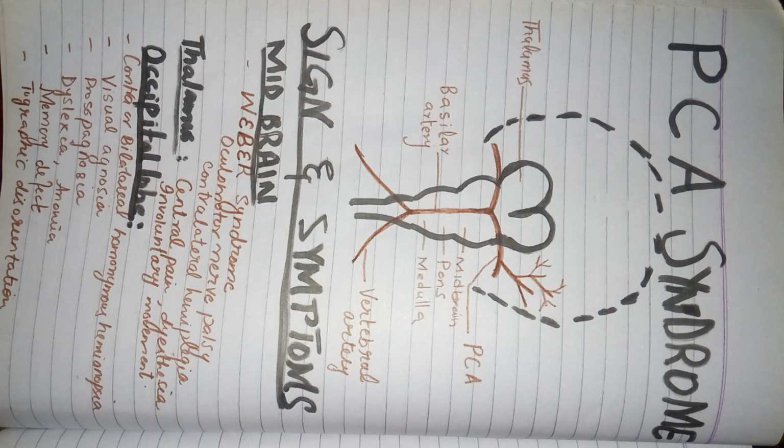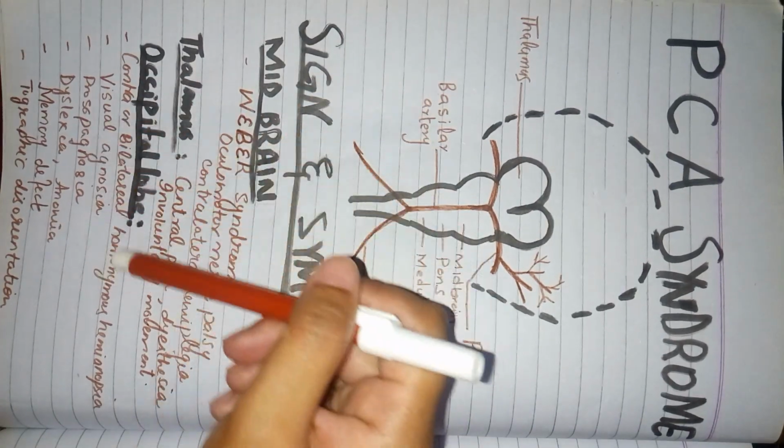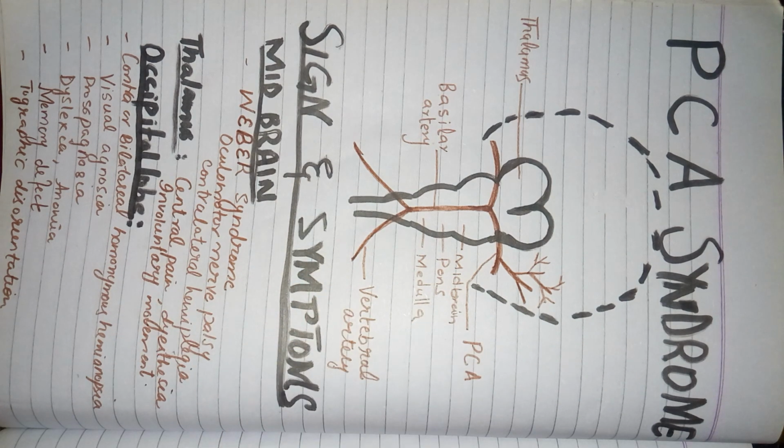Now the bigger part being supplied by the posterior cerebral artery is the occipital lobe. Now occipital lobe, as you all know, is related to the vision, so most of the visual disturbances will appear here, and you can understand this, that most of the visual disturbances are related to the posterior cerebral artery. So there can be contralateral or bilateral homonymous hemianopsia.